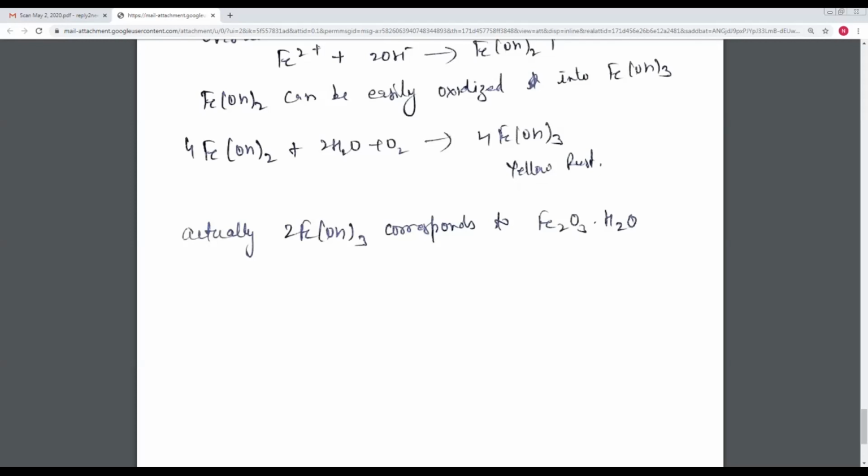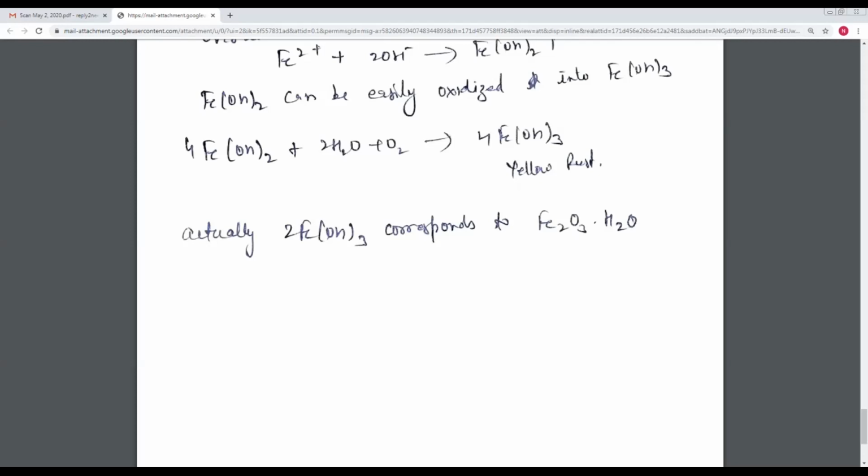So when we discuss the wet corrosion, at the anodic reaction oxidation takes place, and the metal converts into metal ion, releasing the electron. Now these electrons come to the cathodic portion. At the cathodic reaction there may be two types. First is the evolution of hydrogen, and we discussed the second type of cathodic reaction, the absorption of oxygen. In the absorption of oxygen there is the formation of ferrous hydroxide, and this ferrous hydroxide is further oxidized and converts to ferric hydroxide.